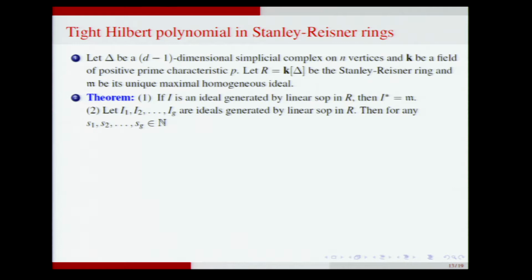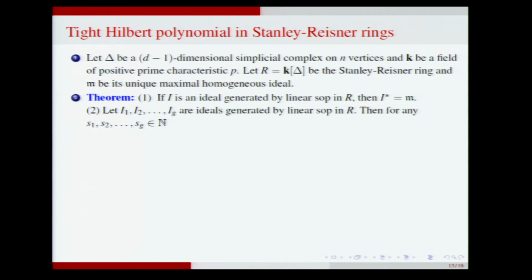This comes out from very easy properties of tight closure. One of the properties of tight closure says that if you want to test whether some element is in the tight closure of an ideal, go mod every minimal prime and test it there, and you can then come back. So if it is true mod every minimal prime, then the element is also in the tight closure of the ideal. But when you look at minimal primes of a Stanley-Reisner ring, they are very easy. They correspond to facets and they are generated by a subset of variables.